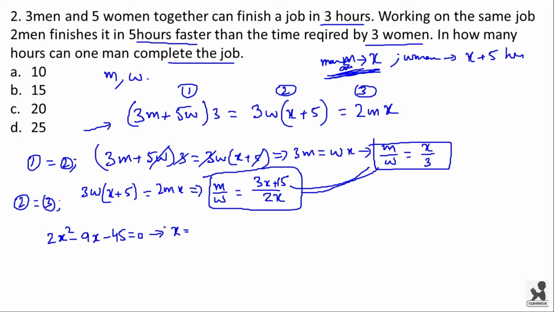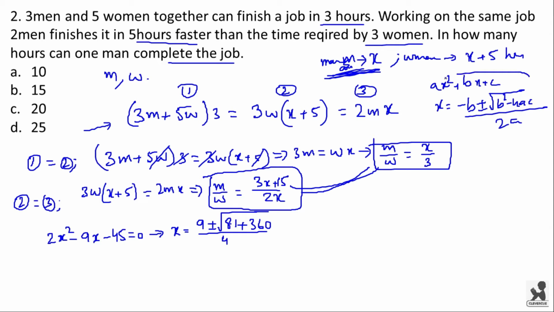x will be equal to minus b, that is 9, plus or minus under root b² − 4ac, that is b² is 81 minus 4 into 2 into 45. Here we have minus, so we'll be getting plus over here, plus 360, by 2a, that is 4. So I hope you know this formula for x. If we have an equation ax² + bx + c, then the value of x will be minus b plus or minus under root b² − 4ac by 2a. I hope you know this.